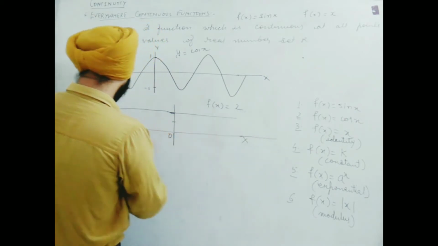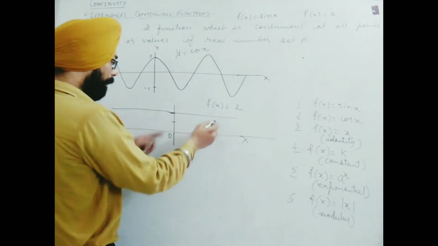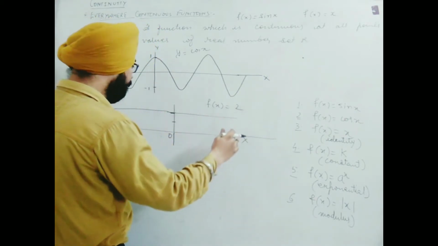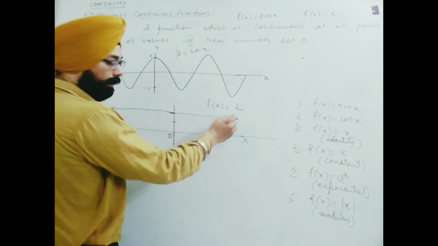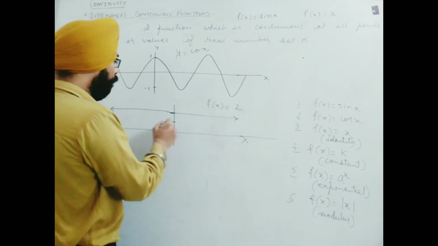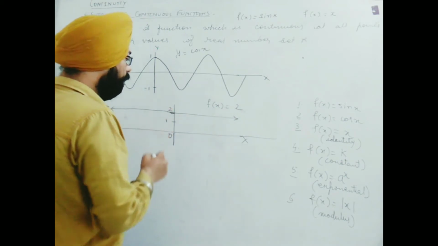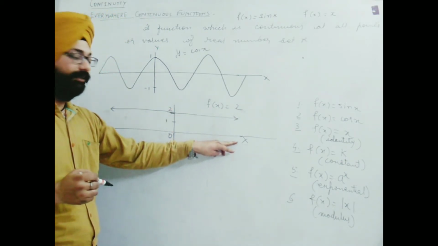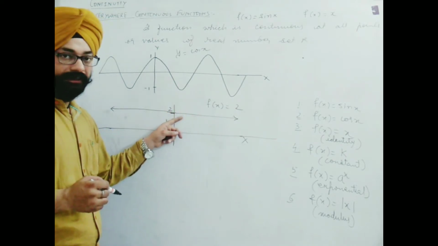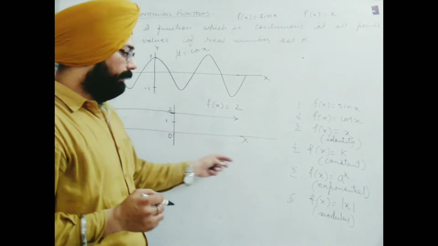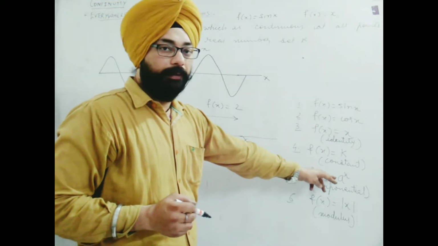And now you can see parallel to x-axis is right hand side, left hand side, both sides will keep moving. All values we are getting, no break, continuously we will get every time 2. This is 1 and this value is 2. So whatever value on x-axis you consider, you will find its image as 2. That's why this is continuous function. Graph suggests us.